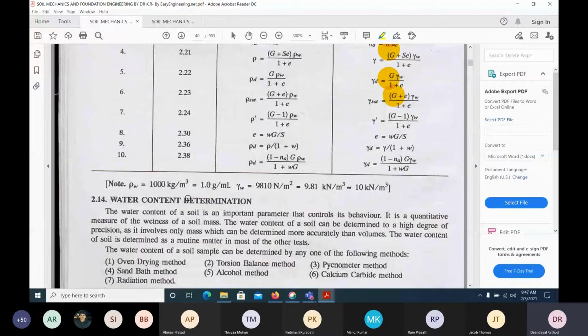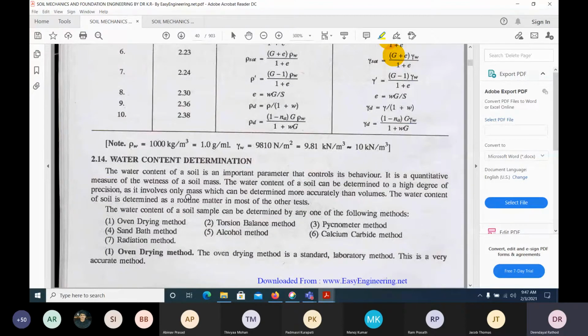You take the soil and put it in the oven. First measure the weight of the wet soil, that is the bulk soil. Then keep it in the oven for 24 hours, take it out again, weigh it, and find the difference in weight. The weight of water to the weight of solids will give the water content.